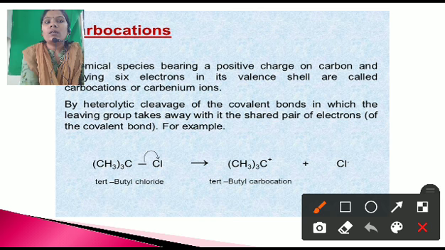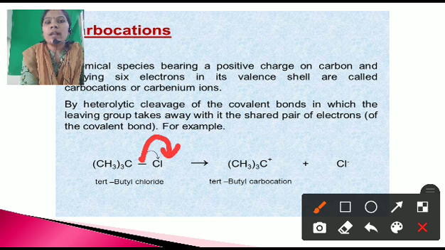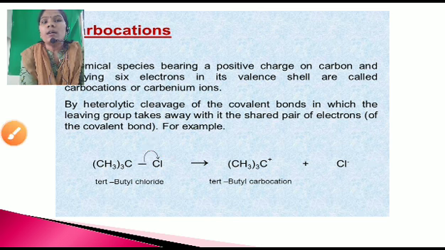Here by removing this chlorine, the valency of this carbon decreases and the carbon gets a positive charge. By removing this chlorine, there is a formation of the carbocation. This carbocation is called a tertiary butyl carbocation. What is the carbocation? The chemical species bearing a positive charge on the carbon and having 6 electrons in its valence shell is called a carbocation.